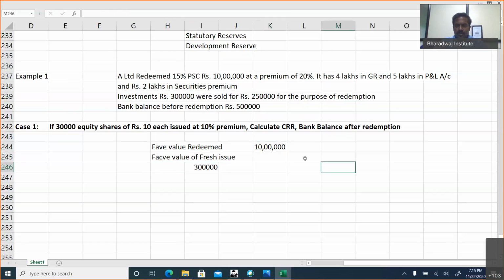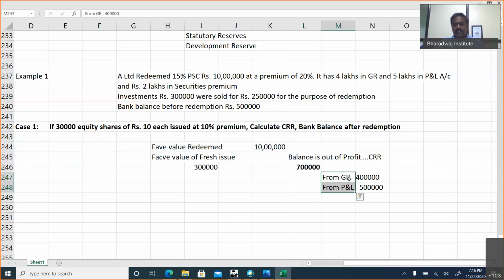So balance is out of profit, and we need to create CRR for this. 10 lakhs minus 3 lakhs, how much? 7 lakhs. This balance is out of profit. It is redeemed. We have to create CRR. From where you will create CRR? From general reserve, we can take how much? 4 lakhs. From profit and loss account, we can take 5 lakhs.